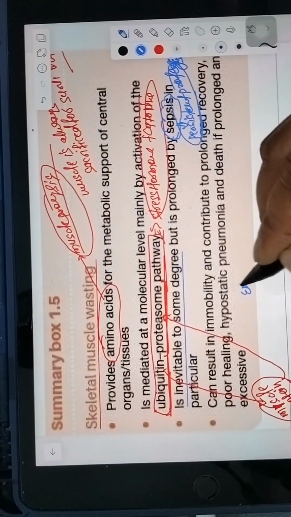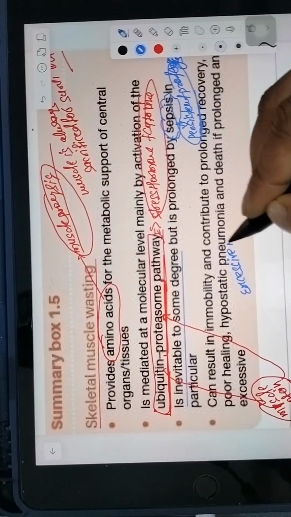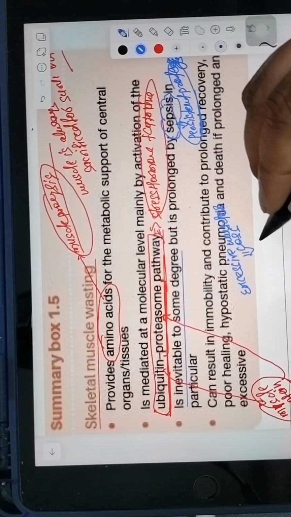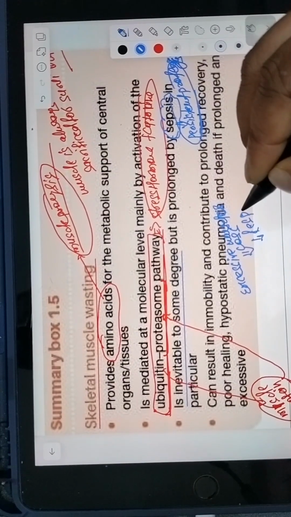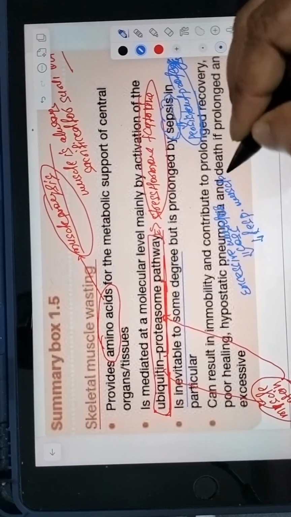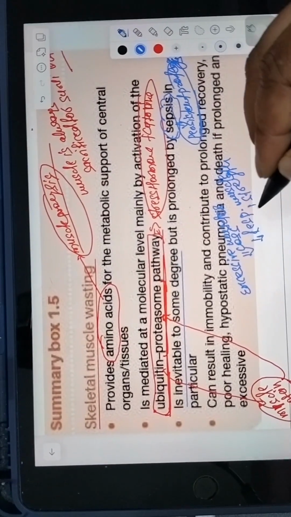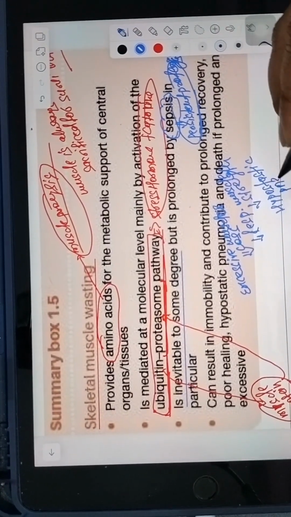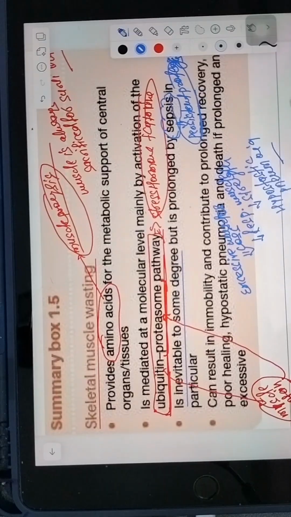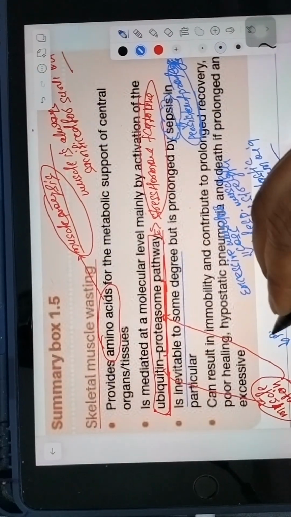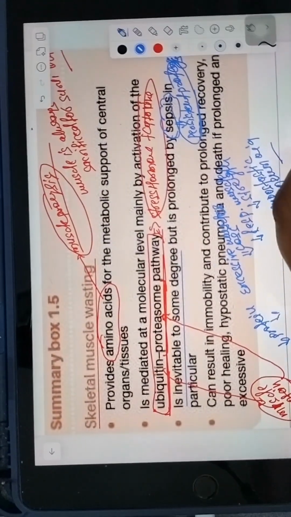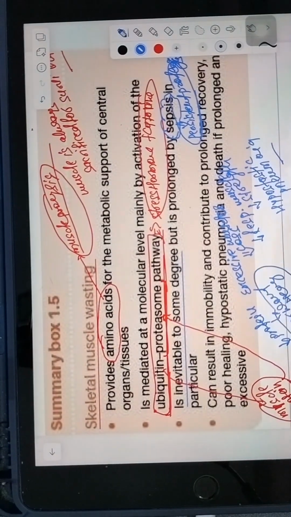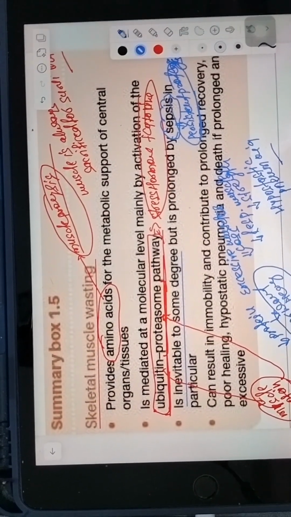And when excessive muscle loss occurs, it will lead to decreased respiratory muscle strength, and this will lead to hypostatic pneumonia and decreased protein for healing. This will lead to poor wound healing, and this will cause increased morbidity and mortality.